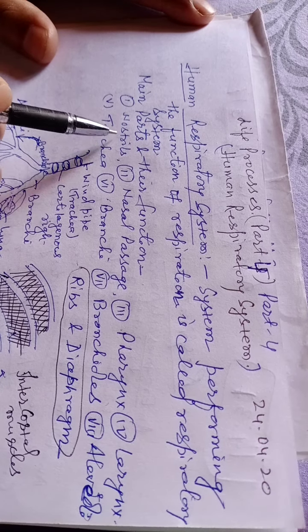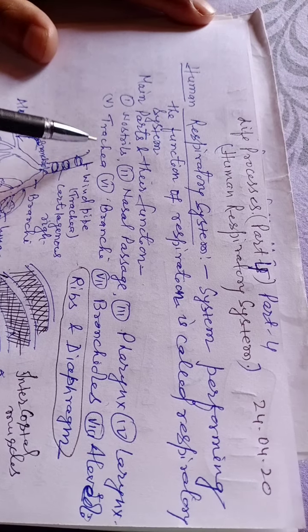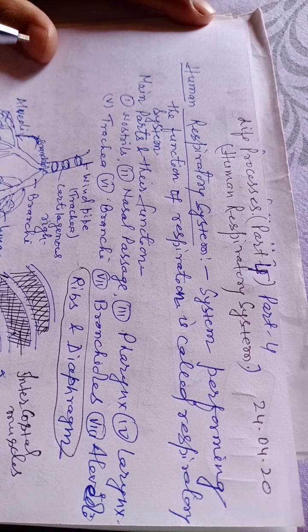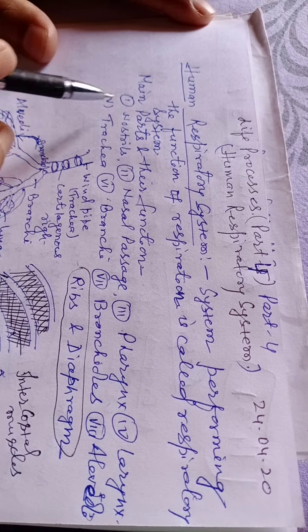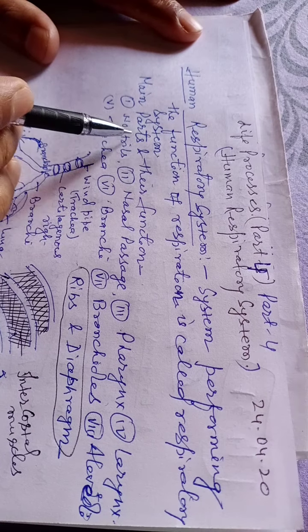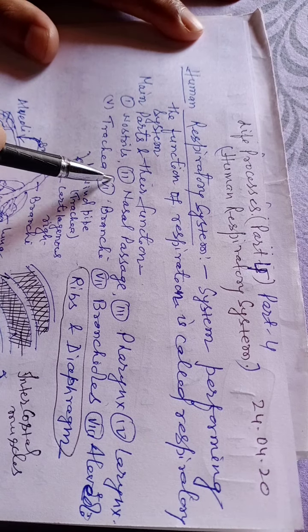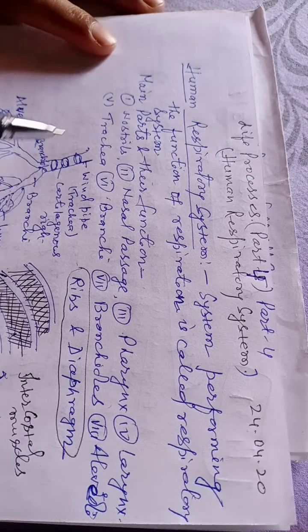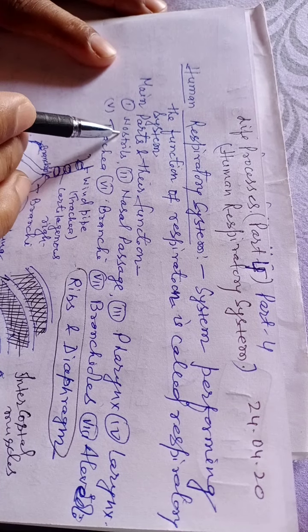All these parts, nostrils, nasal passage, pharynx, larynx, trachea, bronchi, bronchiole, alveoli, all organs perform the work of respiration. This is why they are part of the respiratory system. Now one by one, nostrils.